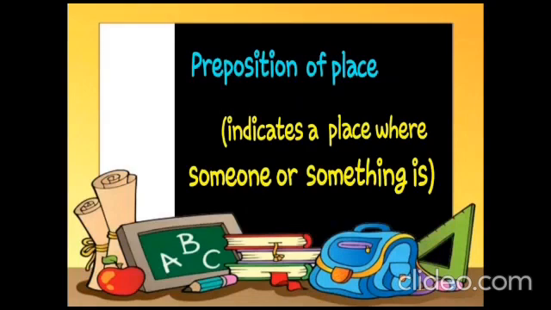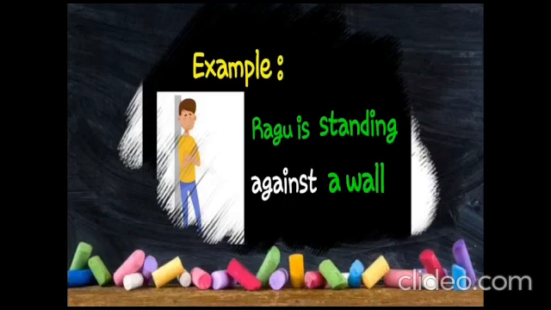Preposition of place indicates a place where someone or something is. Let's see some example. Raghu is standing against a wall. In this sentence, against indicates the place where Raghu is standing. So therefore, it is called preposition of place.